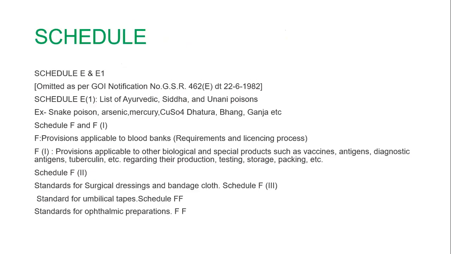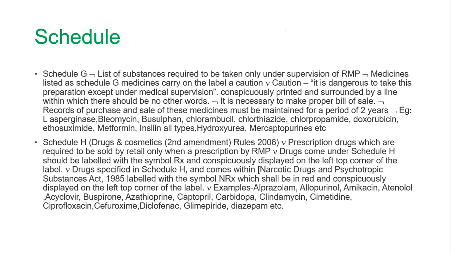Schedules E and E1 are a list of Ayurveda, Siddha, and Unani poisons like snake poison, arsenic, mercury, dhatura, bhang, ganja, etc. Schedule F is applicable to blood banks, and F1 is applicable to other biological and special products such as vaccines, antigens, diagnostic testing, production, packaging, etc. F2 is for bandage cloths. F3 is for umbilical tapes and ophthalmic preparations.